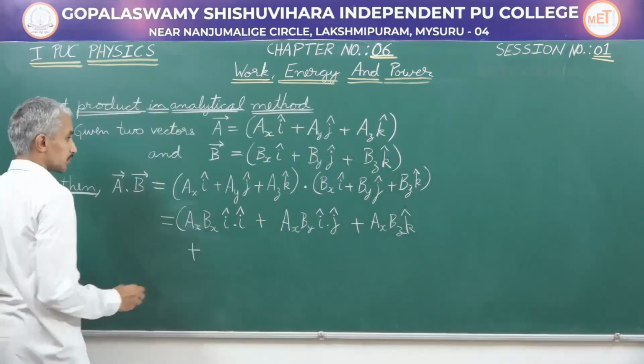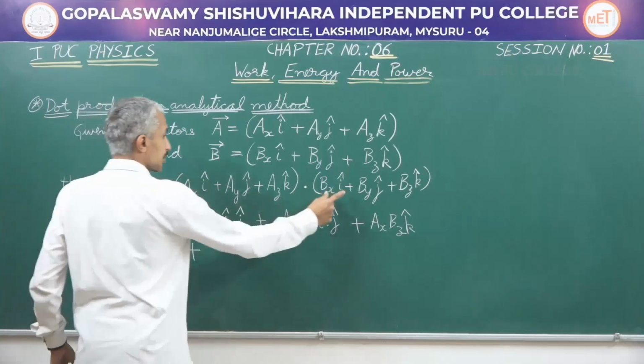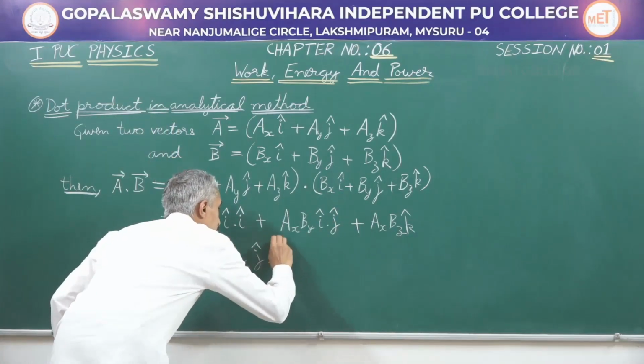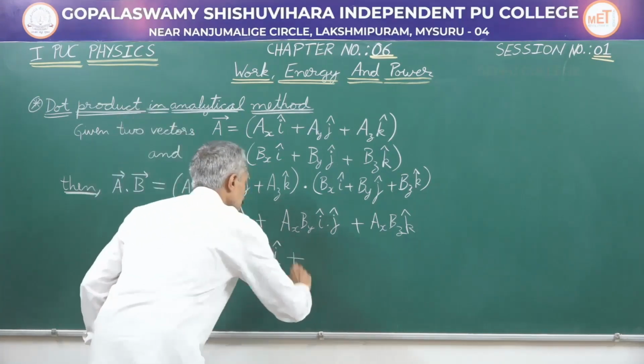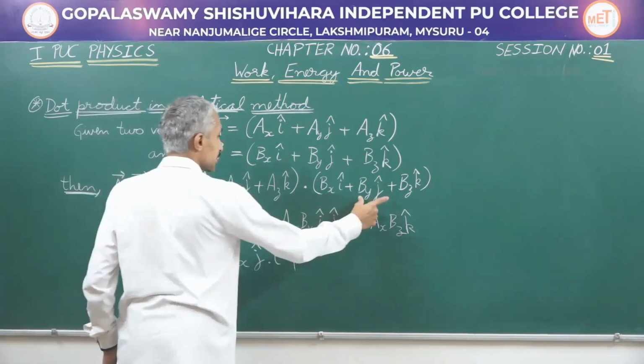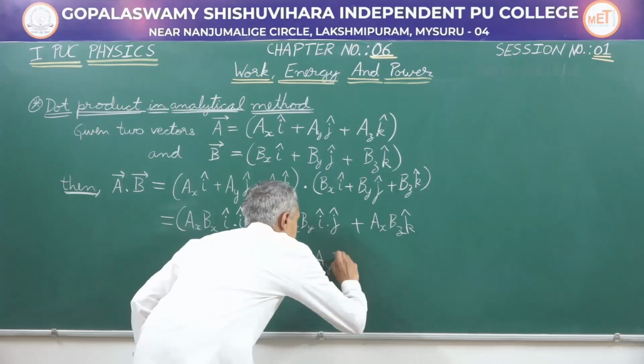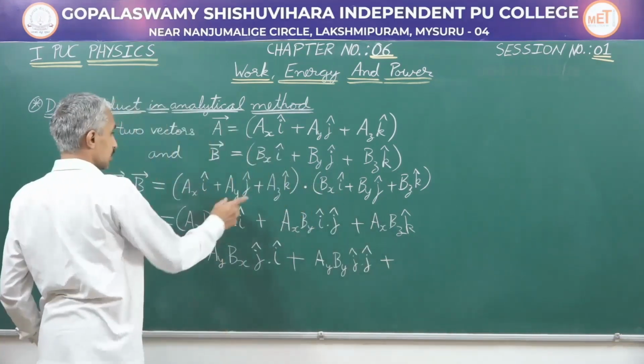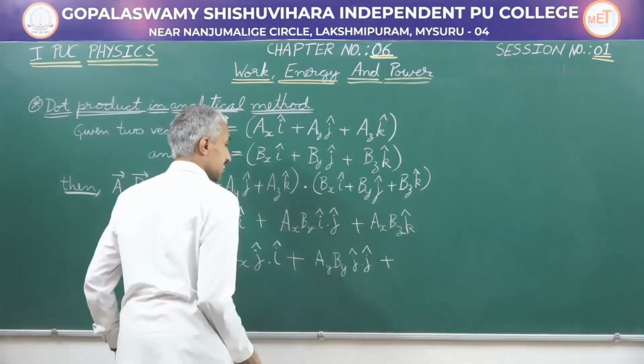I will continue: plus Ay j cap into Bx i cap, Ay into Bx, j cap dot i cap, plus Ay j cap into By j cap, Ay into By, j cap dot j cap, plus Ay j cap into Bz k cap.